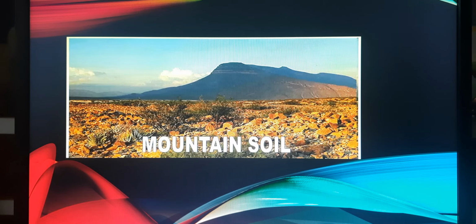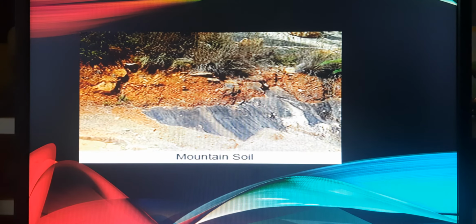Next we are going to talk about the mountain soil. This soil is formed due to deposition of organic matter. It is found mainly on the hill slopes, and the crops we can grow there are coffee, tea, and spices.